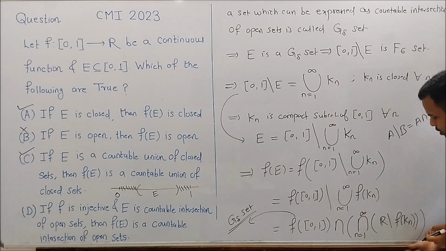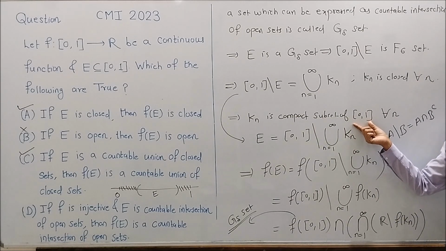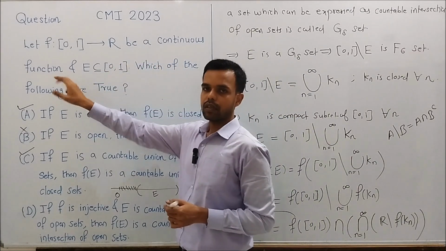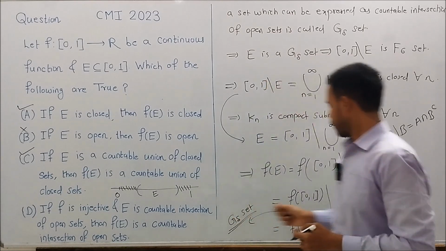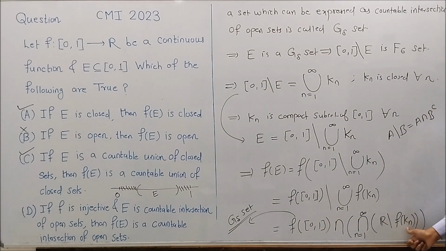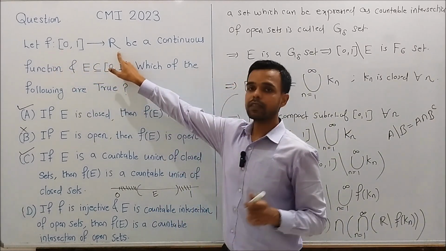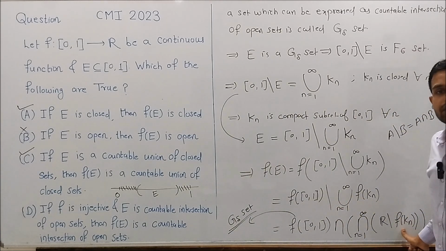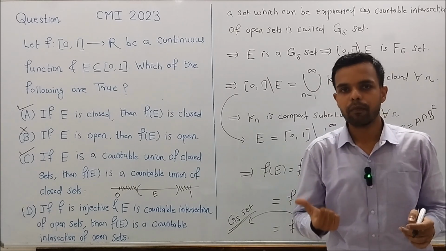Now let's look at this term. Kn is a compact subset of closed interval 0, 1 for every n, and F is a continuous function. So F maps a compact set to a compact set. So F of Kn is also a compact set, and a subset of R. And we know that compact subsets of R are closed and bounded.